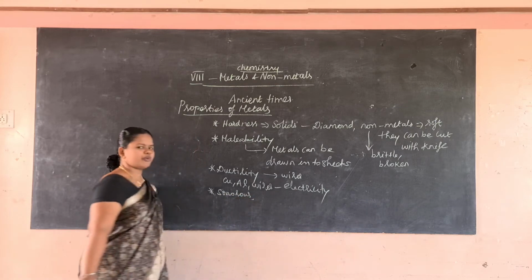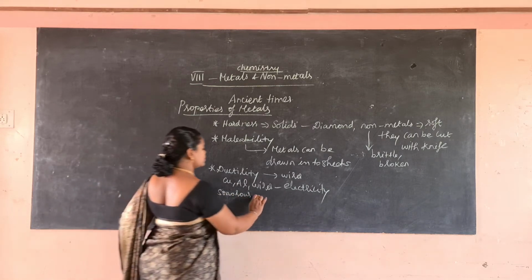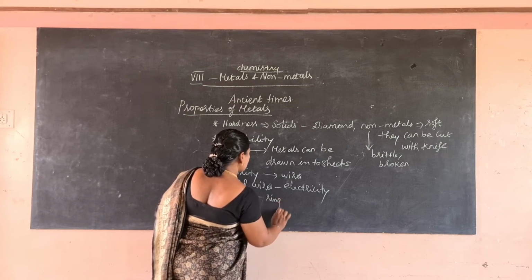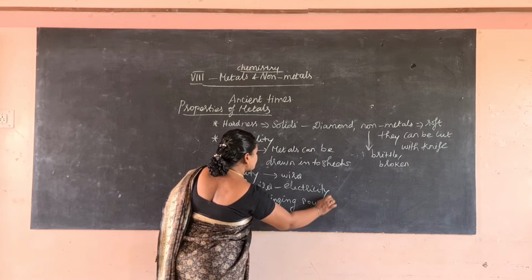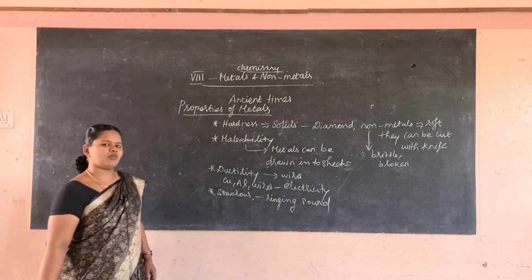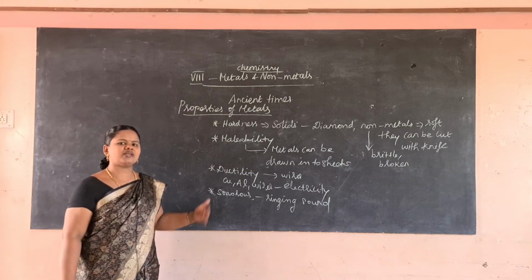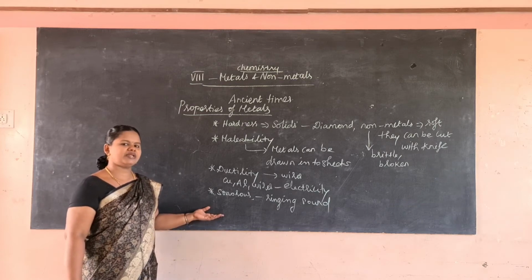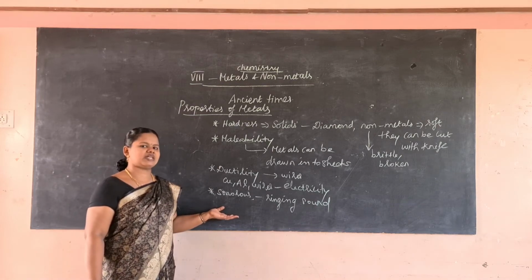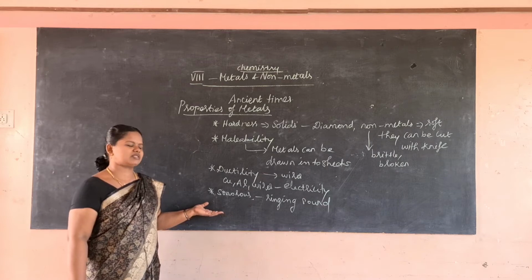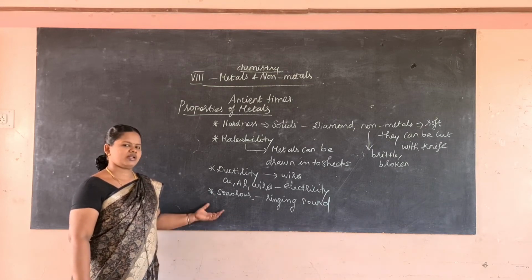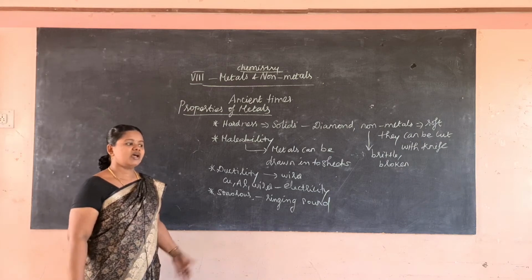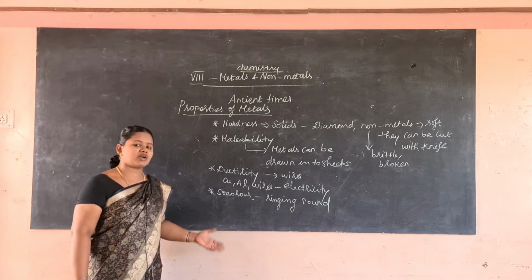The tendency of producing ringing sound is known as sonorous. Sono means sound. So the metals will produce a ringing sound when they are struck against another metal surface. For example, it is used in the bells in churches and temples. So the property of producing ringing sound is known as what? Sonorous. All metals are sonorous, whereas non-metals are not sonorous.